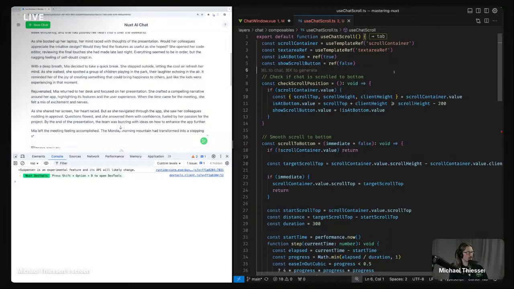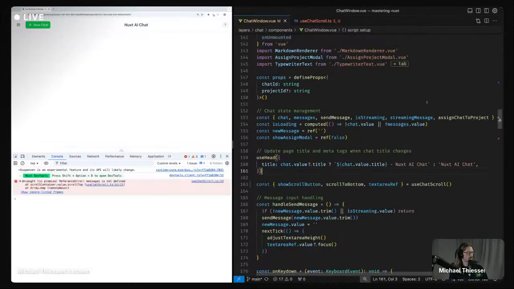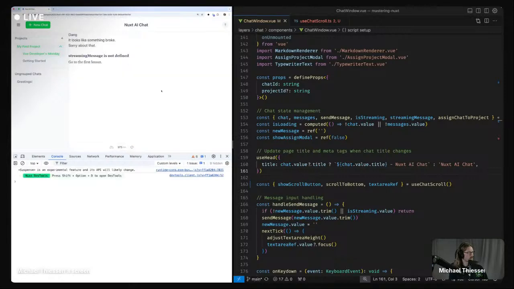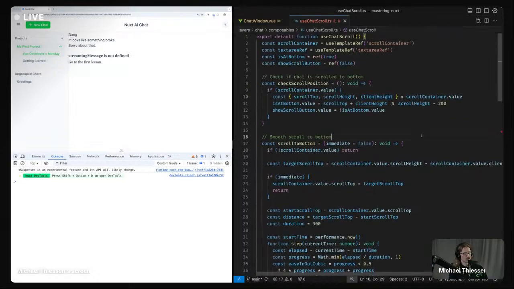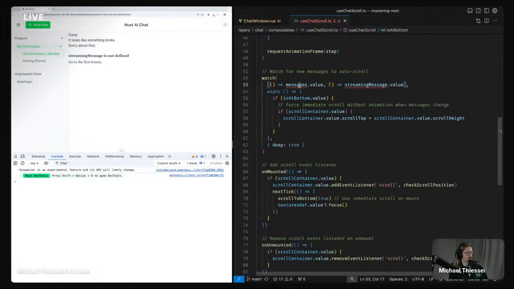Okay. And then if we save this, then we get a bunch of stuff that we have as inputs that needed to be put in. So now we have messages and streaming message dot value.